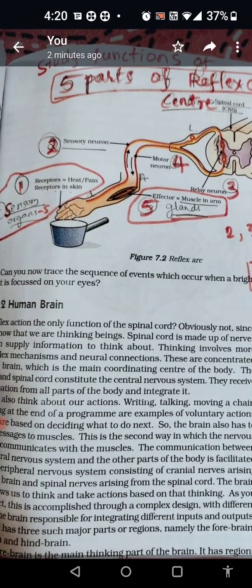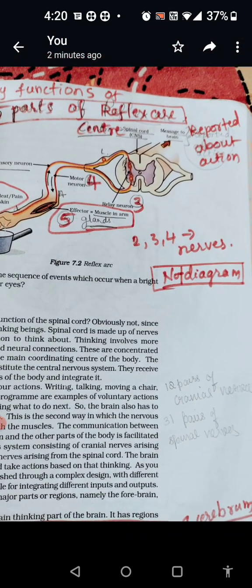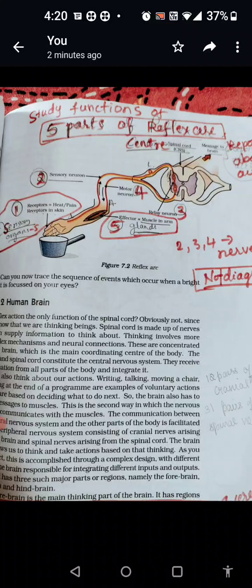you can see the figure and then understand. The first one is the skin, that is a sensory organ. It is called a receptor. All the 5 sensory organs, eye, tongue, ears, skin, and also the nose, come under this category. The nerves which receive the message are called the sensory neurons, and they carry the stimuli to the spinal cord.